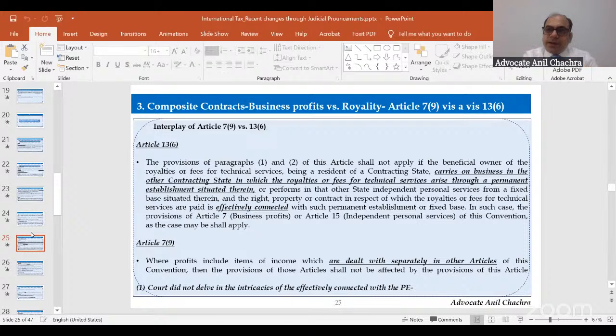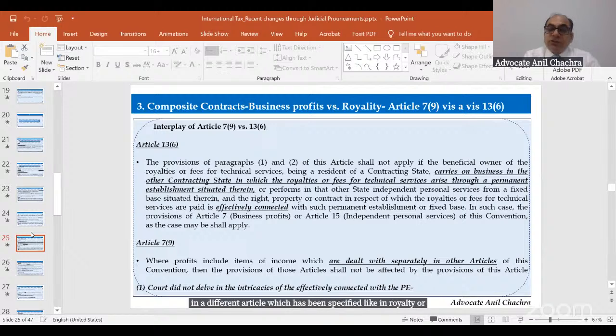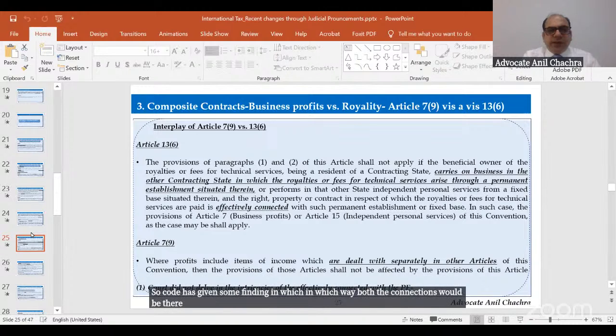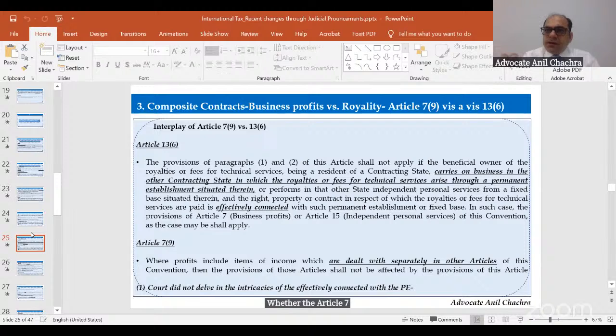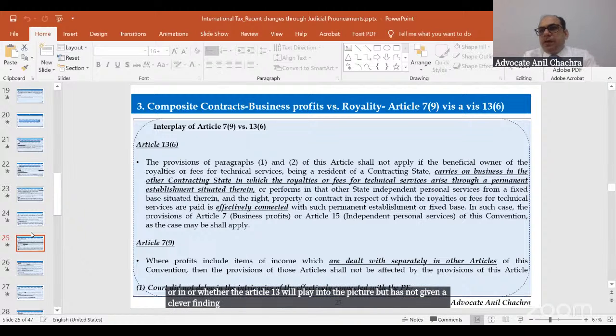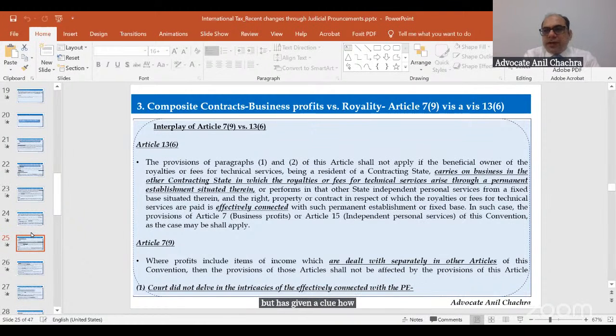Article 7, para 9 says that if a particular item is to be taxed in a different article which has been specified, like in royalty or the FTS, then that will be taxable under that article. So that means Article 12 or Article 13. So the court has given some finding on in which way both the connections would be there, whether Article 7 or Article 13 will play into the picture, but has not given a clear finding on that point. But it has given a clue how Article 7 and Article 13 will come into play for the taxation of the royalty or fees for technical services.